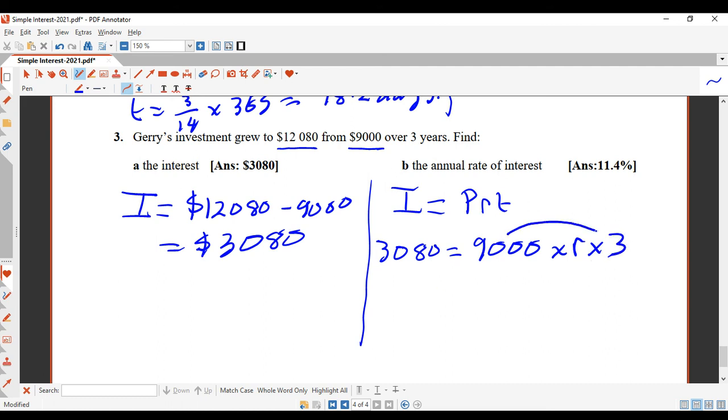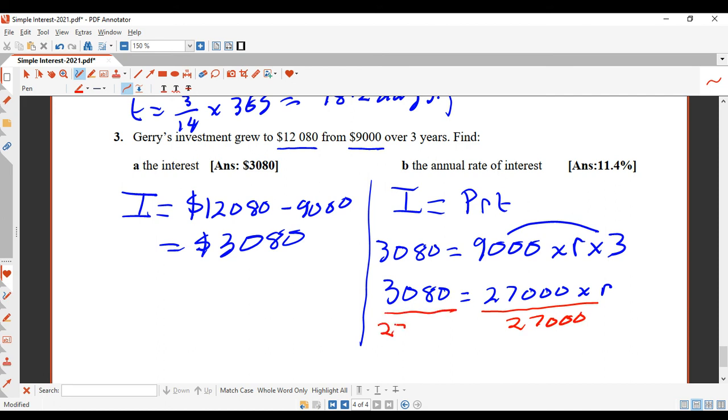Now you're going to multiply the 9,000 by the 3. So you're going to get 3,080 is equal to 27,000 times R. Now, we want to get the R by itself. So what you're going to do next is divide through by the 27,000. Here we go. So that's going to cancel that. Now let's work it out. 3,080 divided by 27,000.